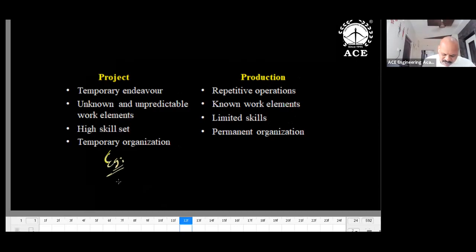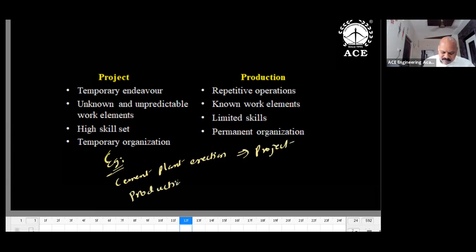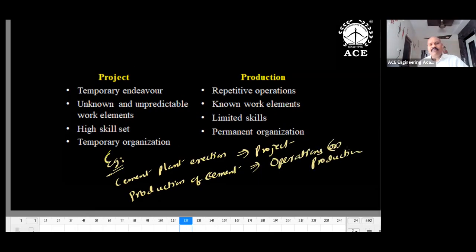The best way. Example: cement plant erection is a project. Production of cement is nothing but operations or production. When you install the cement plant, unknown, unpredictable work elements may be expected, and a high skill set is required, and a temporary team is required to complete the structure and to complete the plant. Once the plant is completed, then we can have routine operations, a repetitive operation.